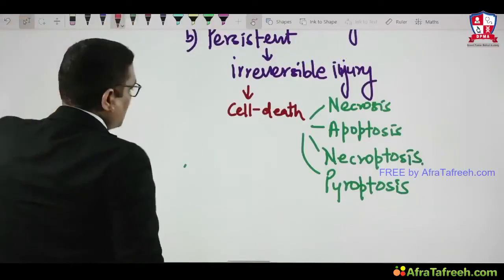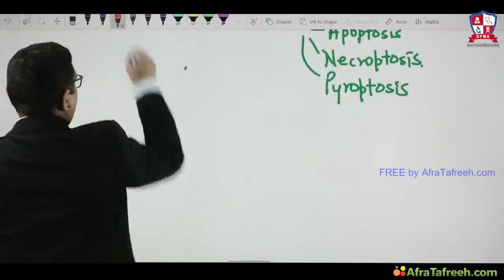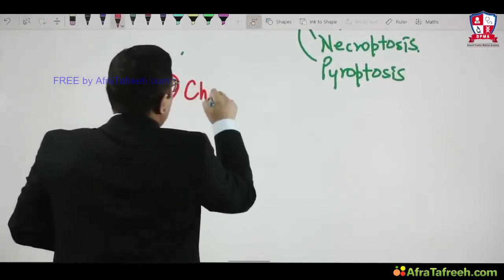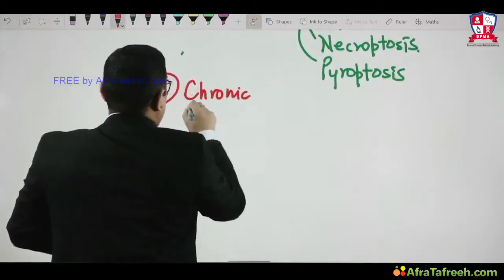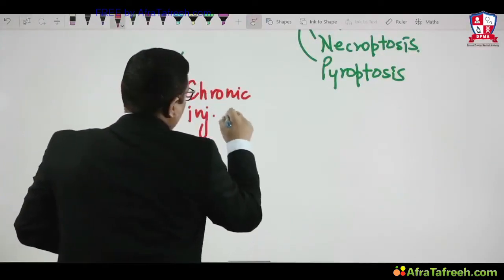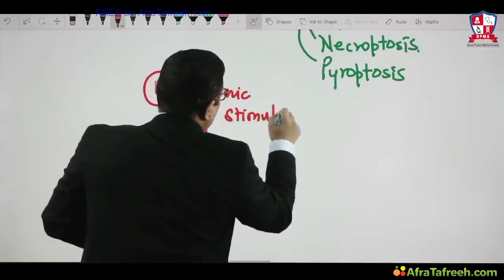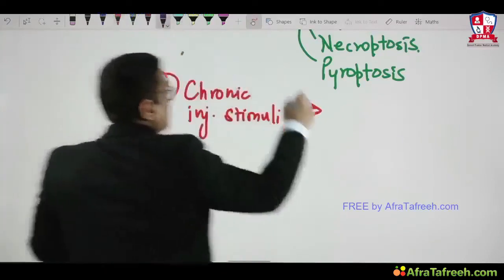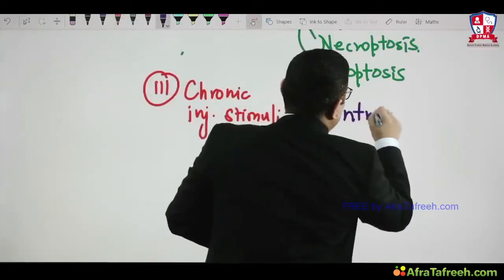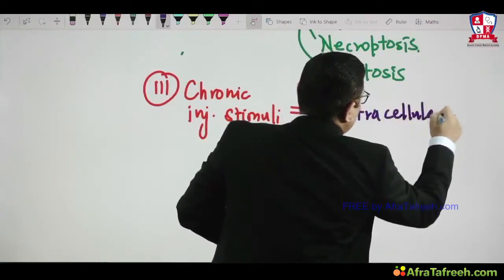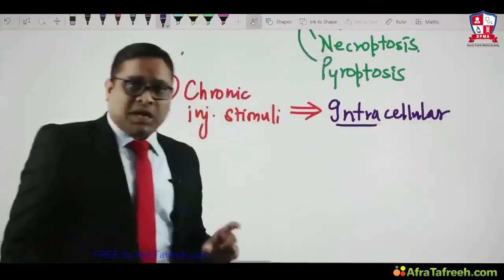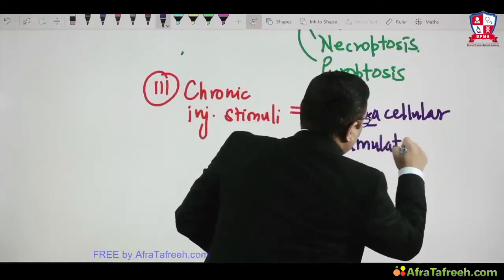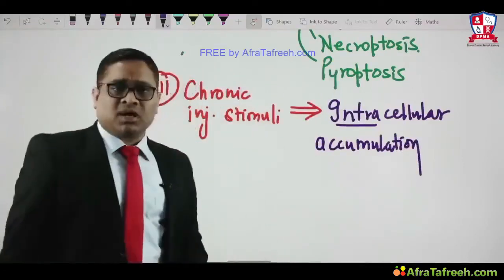So now we will see, the third one, because of the chronic injury or chronic injurious stimuli. Because of this chronic injurious stimuli, what will happen? When chronic injurious stimuli is given, there will be intracellular accumulation. As I said, within the cell, you will find intracellular accumulations.